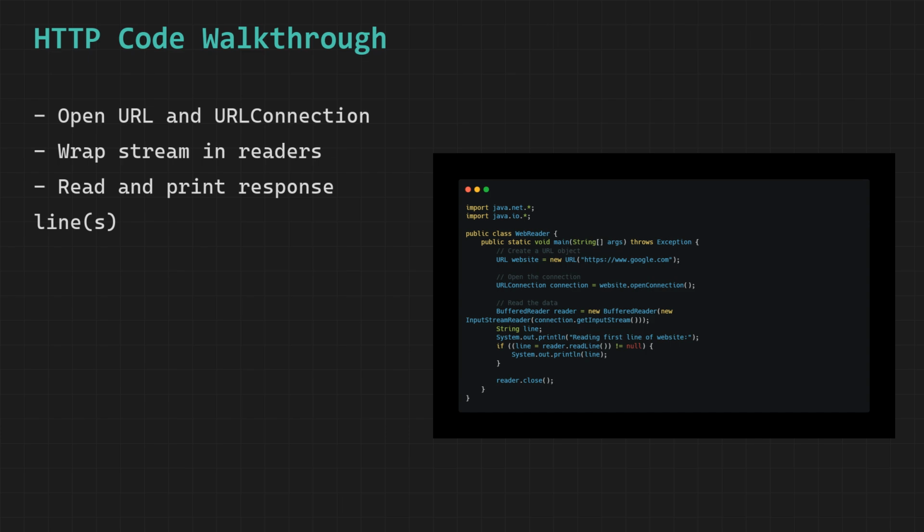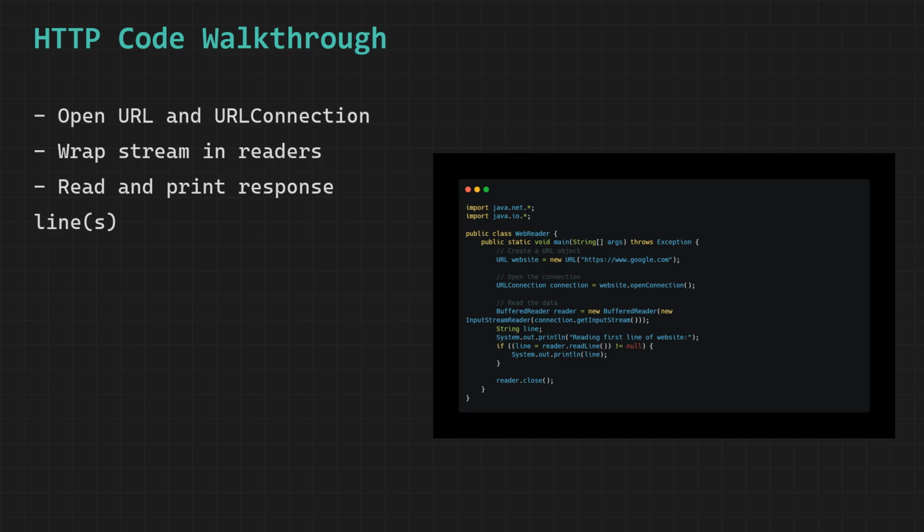We create an InputStreamReader and wrap it around the raw binary input stream that we retrieve by calling connection.getInputStream, which opens the actual data pipeline from the remote Google server to our program and converts the raw binary bytes flowing through that pipeline into readable text characters that our Java program can understand and process properly.